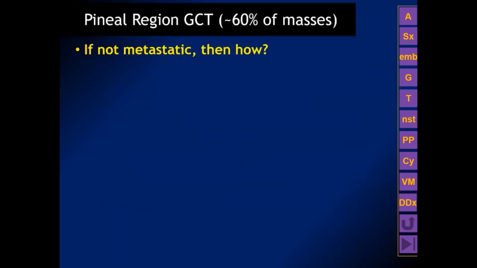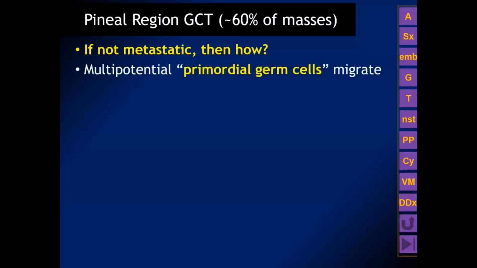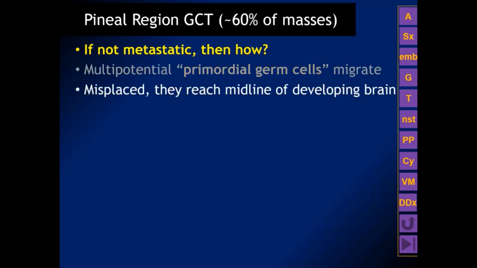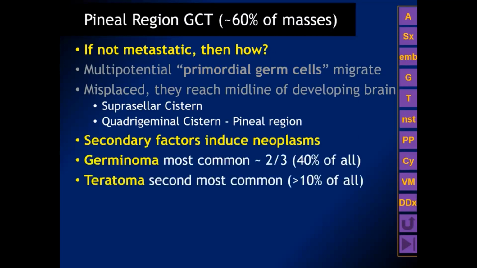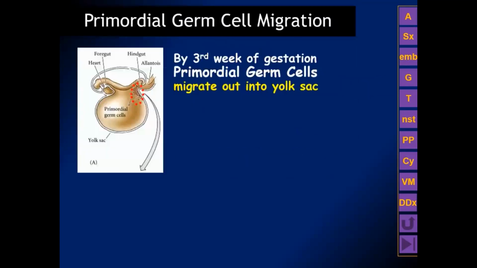So if intracranial germ cell tumors are not metastatic, then how do they arise? Well, it's postulated that multipotential primordial germ cells are misplaced during their migration and they reach the midline of the developing brain, most commonly in the suprasellar cistern or quadrigeminal cistern. Some kind of secondary factors influence the production of a neoplasm, and again we have germinomas and teratomas as the most common type. So is there any evidence to support this?